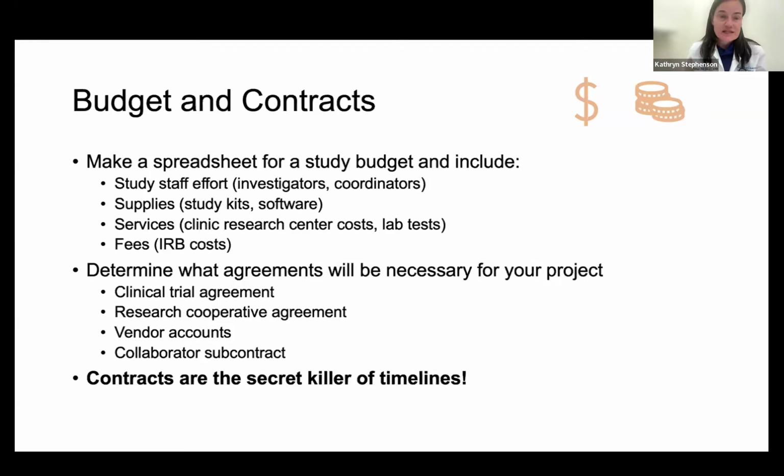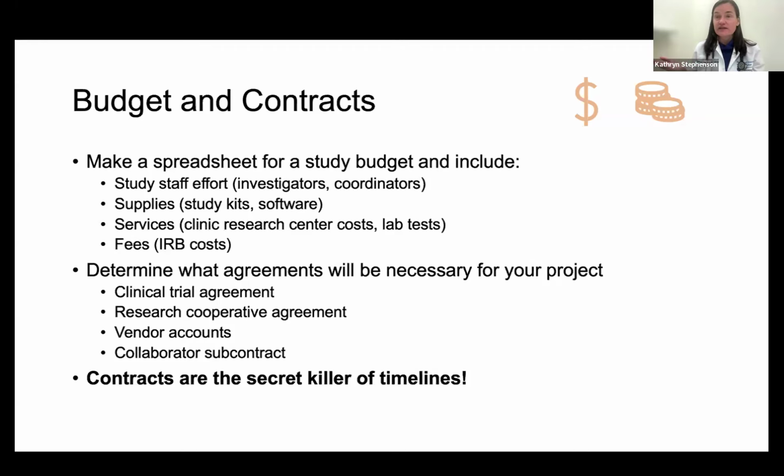And then you have to determine what agreements might be necessary for your project. If you're doing a clinical trial, that will be a clinical trial agreement. Again, you'll have other people helping you with that because it involves a lot of legal parties. Oftentimes, you might need a research cooperative agreement. Even for an observational study, if you have multiple partners, you'll need something like that. You might have to set up a vendor agreement. Those are more simple agreements, but still have to be done.